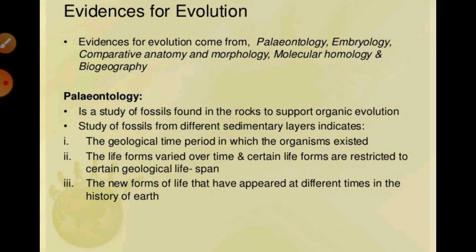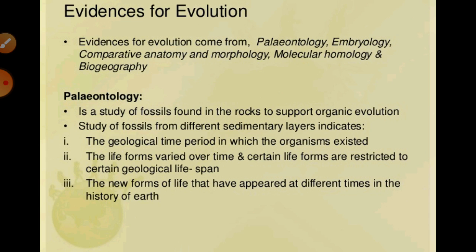Means generally they can be found in different layers. On the basis of that we can understand they belong to different geological periods in which they were formed. Organisms found in old rock are the simple type, while those obtained from the new rock are the complex type.